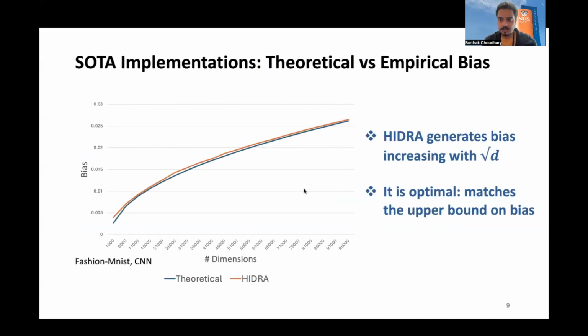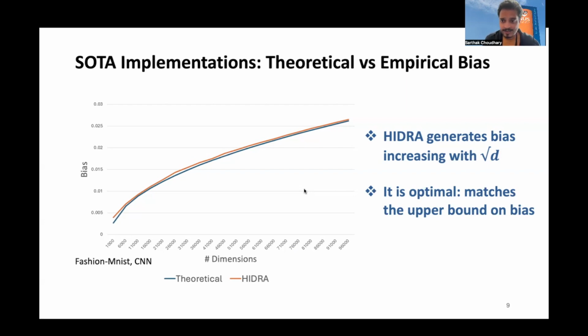Here we show the result of training a model on an image classification task with implementations of strong robust aggregators as defense and Hydra as an attack. On y-axis, you can see the bias, and on x-axis, you can see the number of dimensions. So first, we show that the bias should increase with dimensions in theory for the implementations of strong aggregators, which should have ideally provided dimension independent bias.